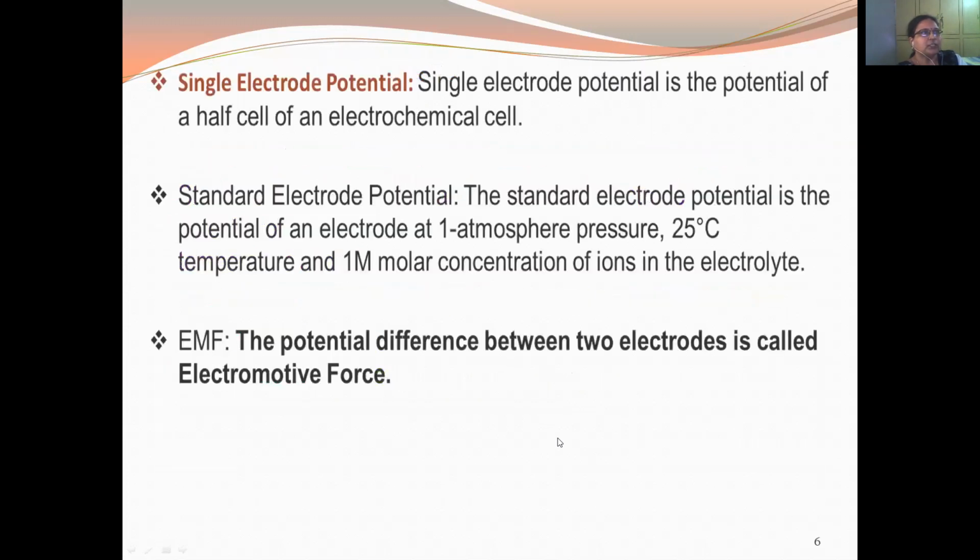Next, single electrode potential. It is the potential of a half cell of an electrochemical cell. Standard electrode potential is the potential of an electrode at 1 atmospheric pressure, 25 degrees centigrade, and 1 molar concentration of the ions in the electrolyte. EMF: the potential difference between two electrodes is called electromotive force.